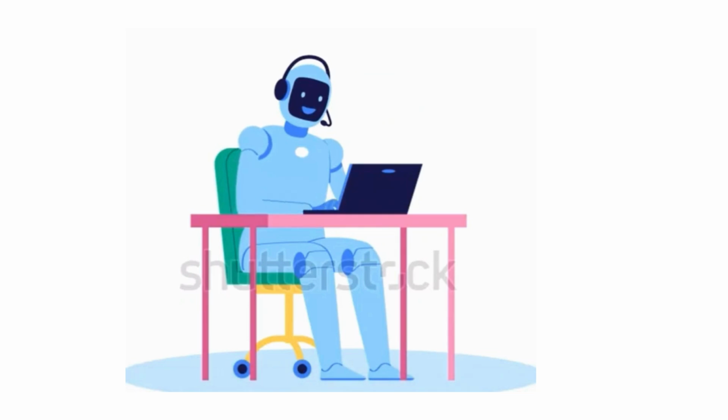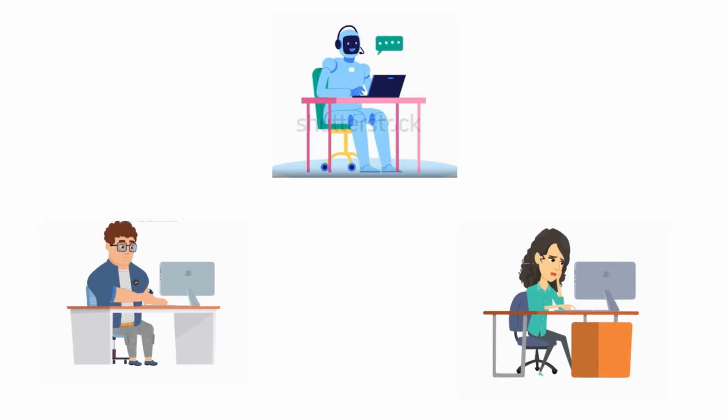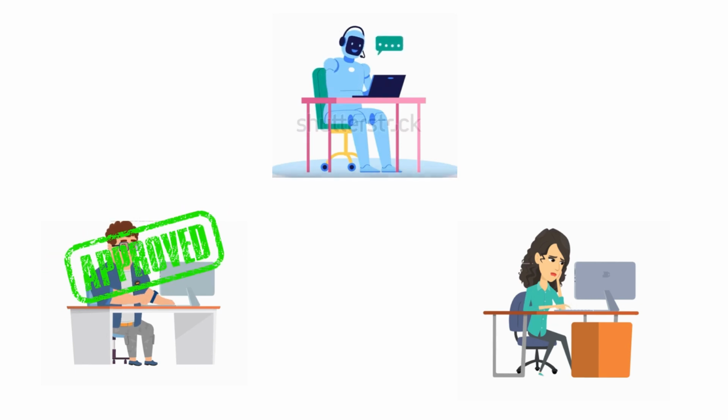For example, if an AI for hiring is trained mostly on data about men in high-paying jobs, it might unfairly recommend men over women for similar roles. Ensuring fairness in AI means identifying and removing these biases so that the technology treats everyone equally, regardless of factors like gender, race, or background.